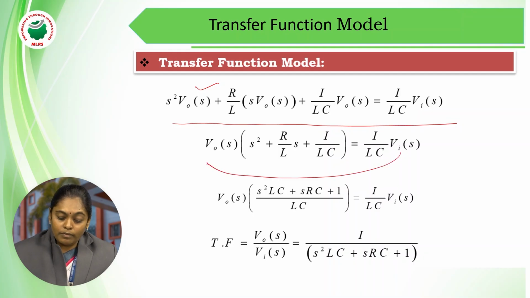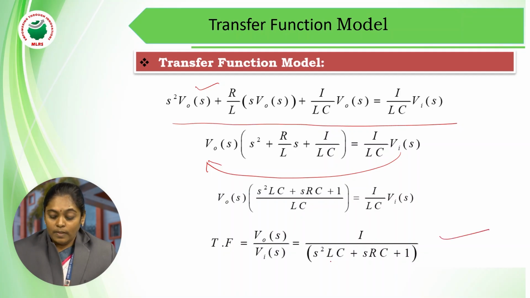Taking this Vi of s to the other side, V naught of s by Vi of s will give you 1 by, if you cross multiply and simplify, s square LC plus sRC plus 1. So this is the transfer function model, in which the overall transfer function for a given RLC network is 1 by s square LC plus sRC plus 1.